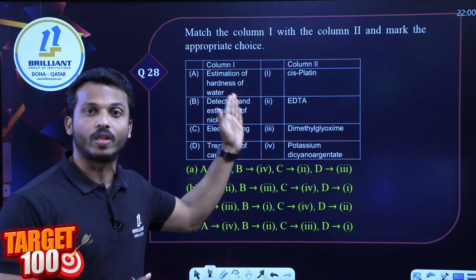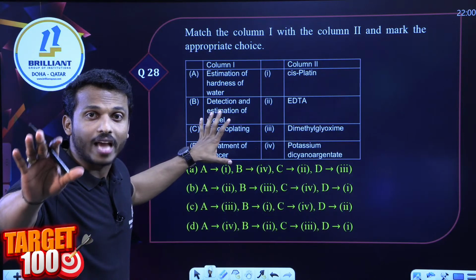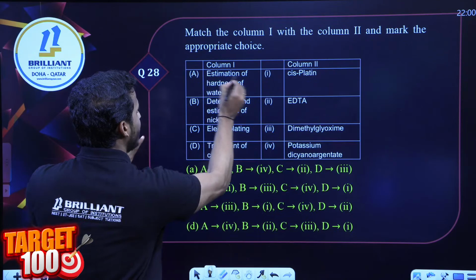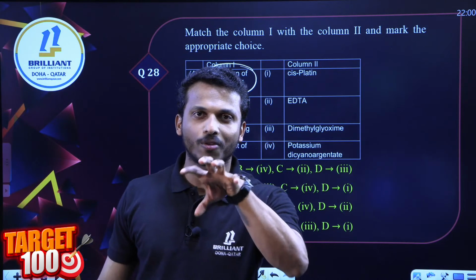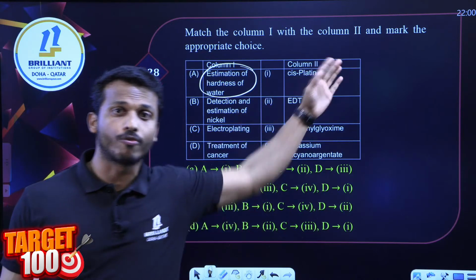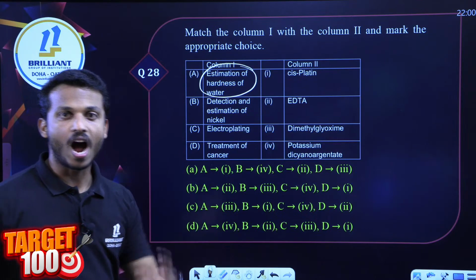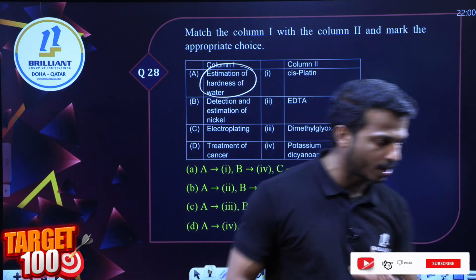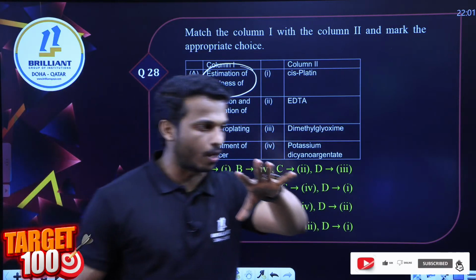Let's go for question number 28. Match column 1 with column 2. This is from the application part. I'm not going for the answer. Tell me, dear all, estimation of hardness of water. Hardness of water we can identify with the help of which one, whether 1, 2, 3 or 4? My aim is not to get the answer immediately. I just want to clear the concept, all of you.